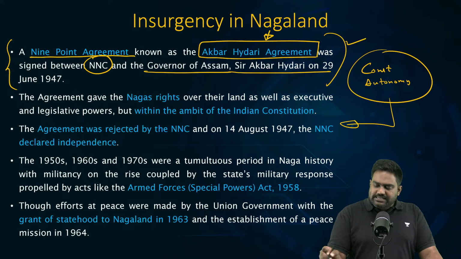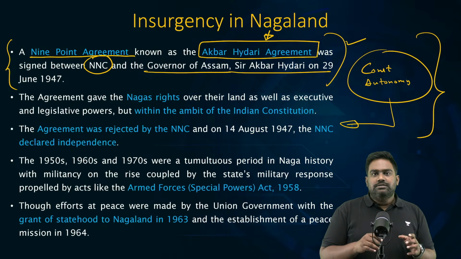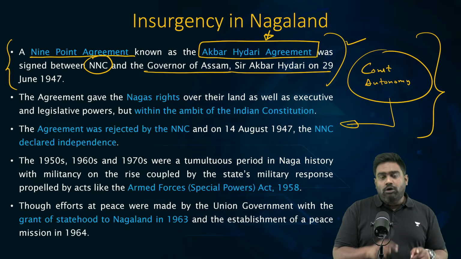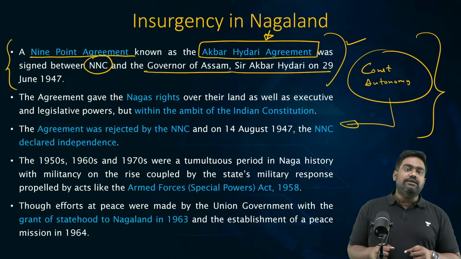To keep this territory as a part of India, a deal had been struck between the British governor of Assam, Akbar Haidari, the Indian National Congress representatives, and the NNC leaders.